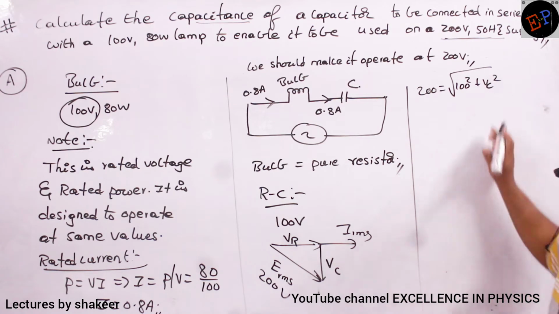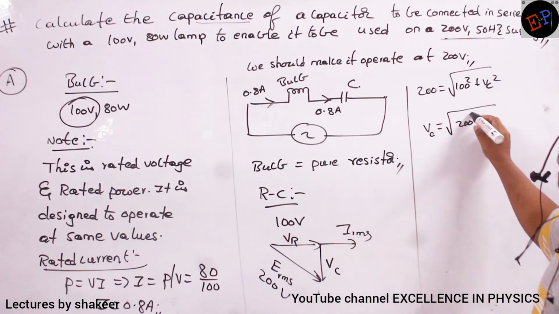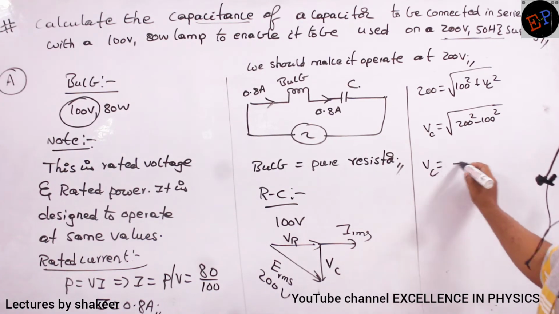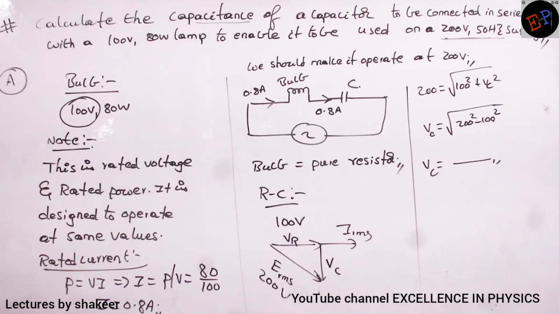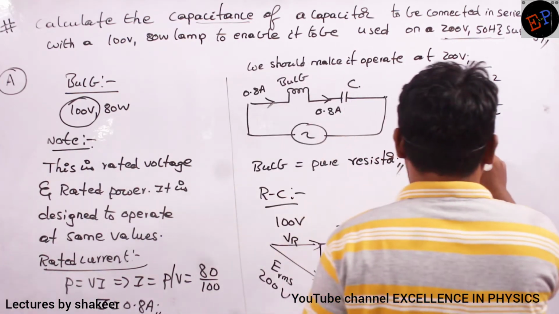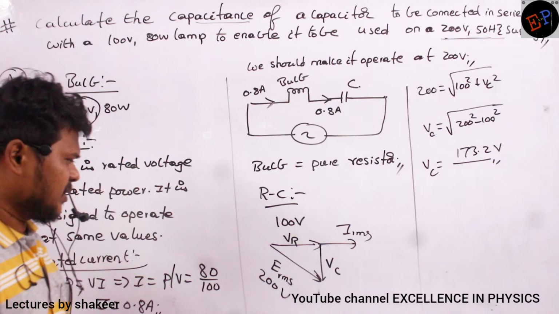So VC is equal to the square root of 200 square minus 100 square. This gives my VC value, the potential drop across the capacitor. So the VC value is 173.2 volts.